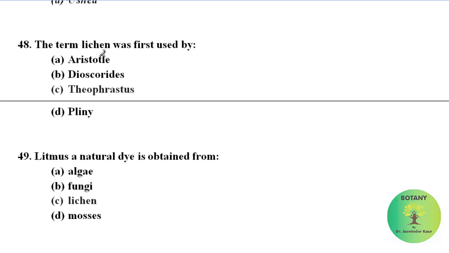The term lichen was first used by Aristotle, Dioscorides, Theophrastus, Pliny. Correct option is Theophrastus. The term lichen was first used by Theophrastus. Litmus, a natural dye, is obtained from algae, fungi, lichen, mosses. Correct option is lichen, as litmus is obtained from lichen.